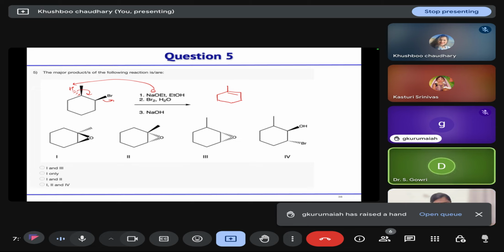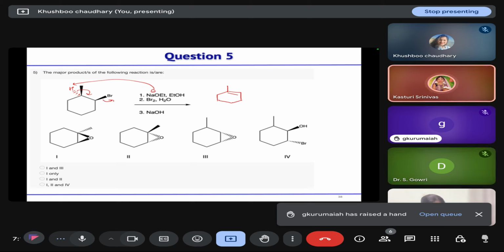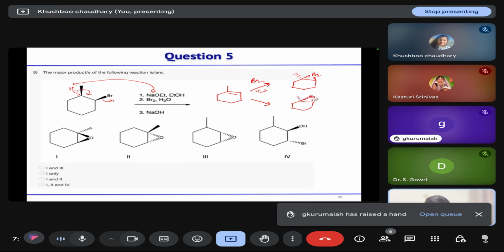OH and Br are trans to each other. So bromine water leads to the formation of two products: the bromonium ion can form from the above face or from the below face.